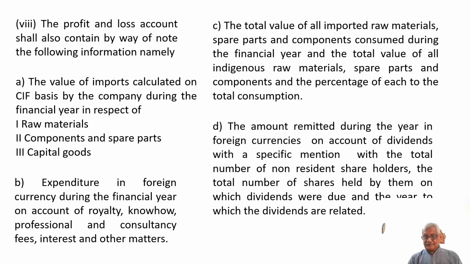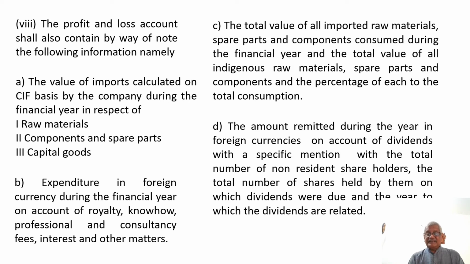Similarly, when the company imports certain raw materials, components, spare parts or capital goods like machinery, the CIF value, that is cost, insurance and freight of that particular item, needs to be separately mentioned as a note in the profit and loss account statement as prescribed by the Companies Act 2013.